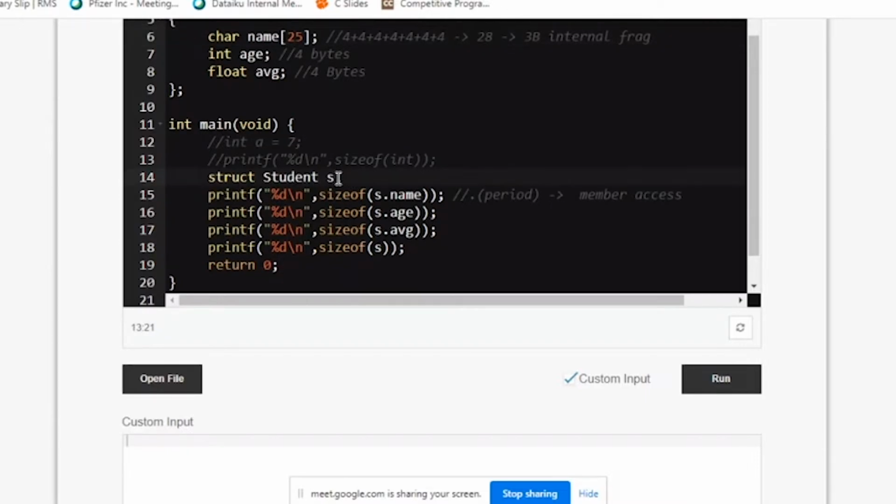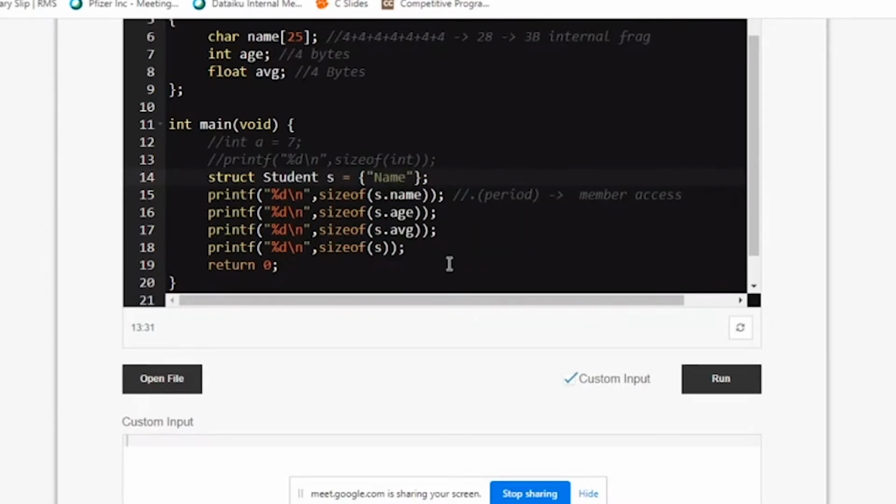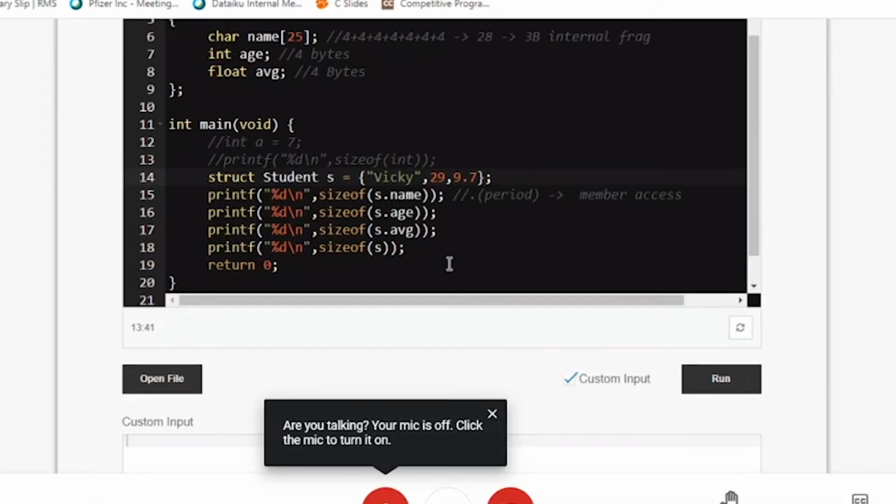Okay, now how do I give values for the structure? It is a collection of 3 members. Sequentially, the first one, let me give it as name. Next one is an age. Next one is an average, a floating point number. Okay, so this is how I can give values.